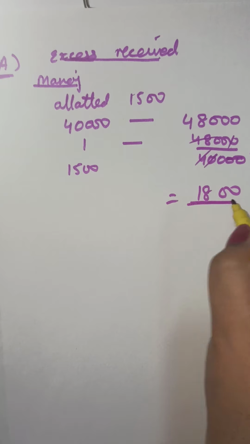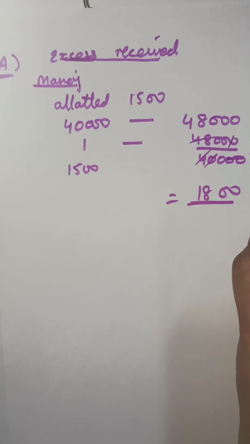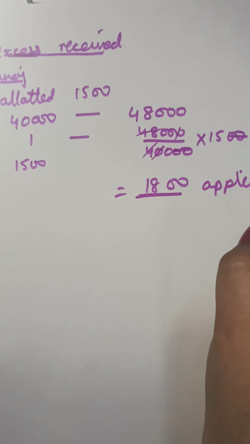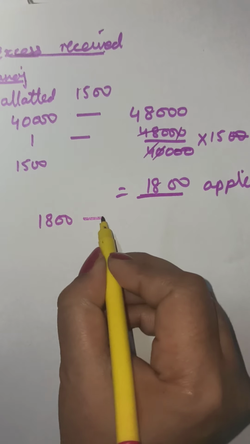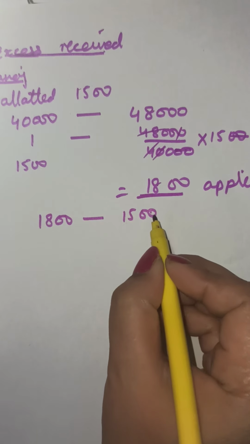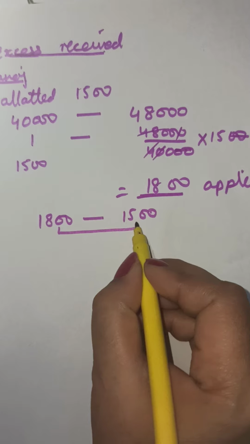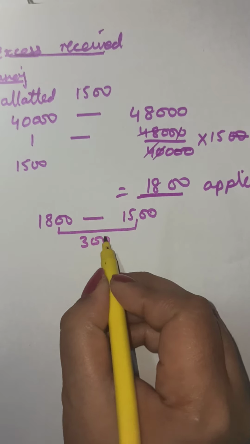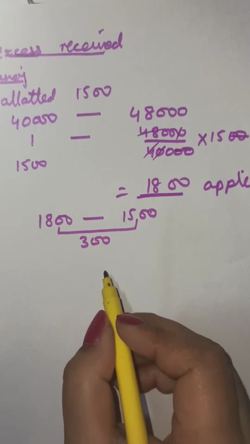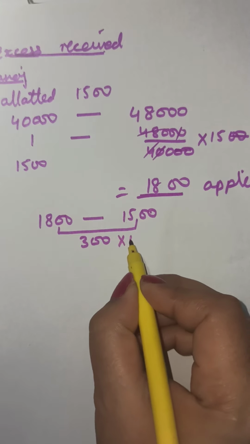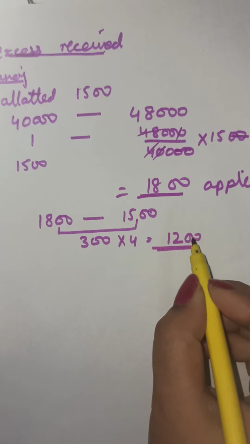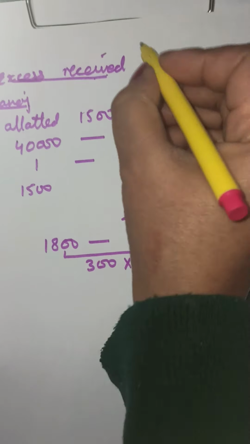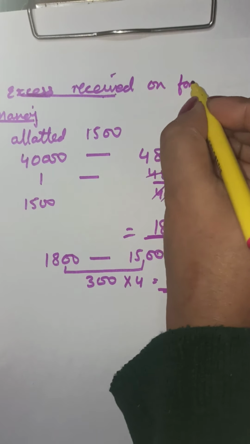1800. That means the number of shares that were applied are 1800, and these shares have been allotted. When he applied for 1800 shares, 1500 shares were allotted. That means the excess money has been received on 300 shares. On these 300 shares at the rate of 4 rupees per share, rupees 1200 has been received excess. That is the excess amount received on forfeited shares.